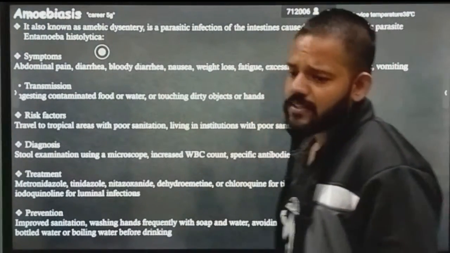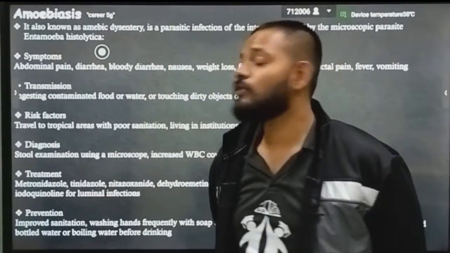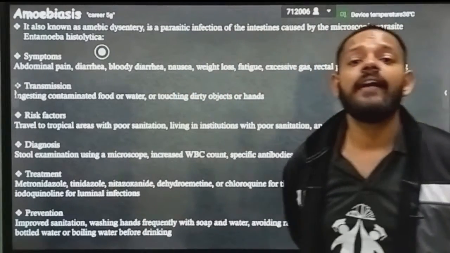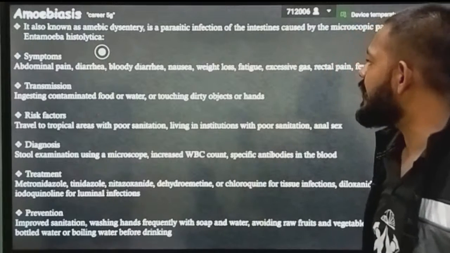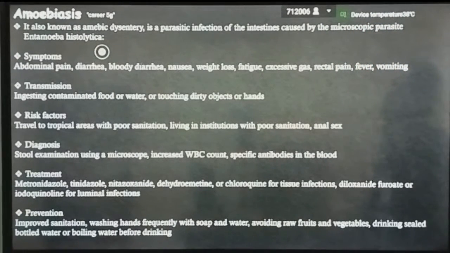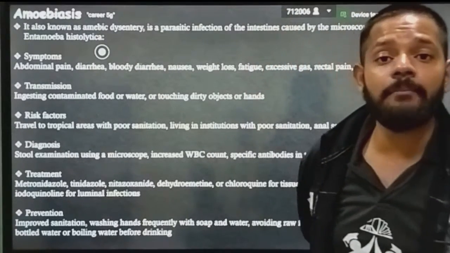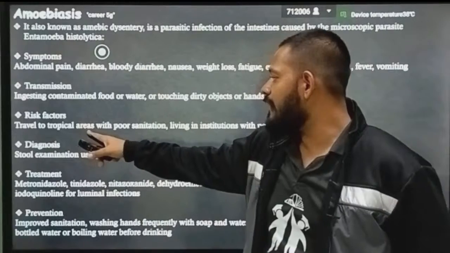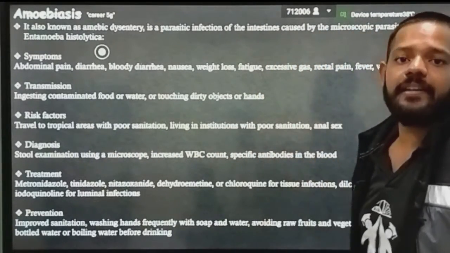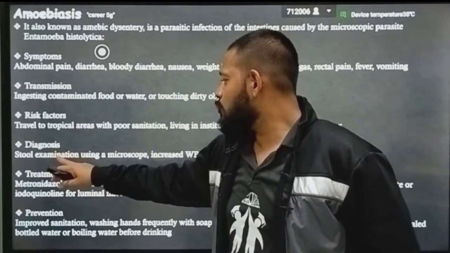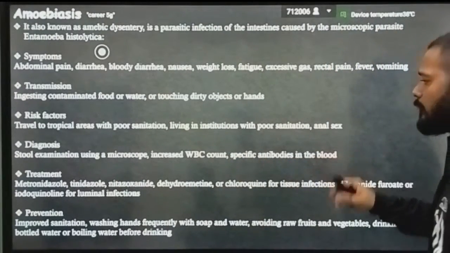Okay, next are protozoal diseases, spread by protozoans. First we have amoebiasis, caused by Entamoeba histolytica. Symptoms are abdominal pain, diarrhea, bloody diarrhea, nausea, weight loss, fatigue, excessive gas, rectal pain, fever, and vomiting. Transmission is by ingesting contaminated food and water. Risk factors: travel to tropical areas with poor sanitation, living in institutions with poor sanitation, and anal sex.